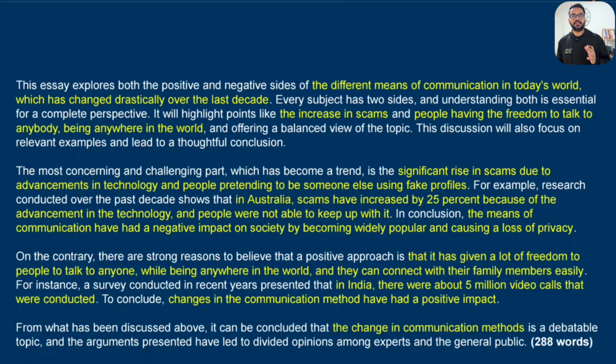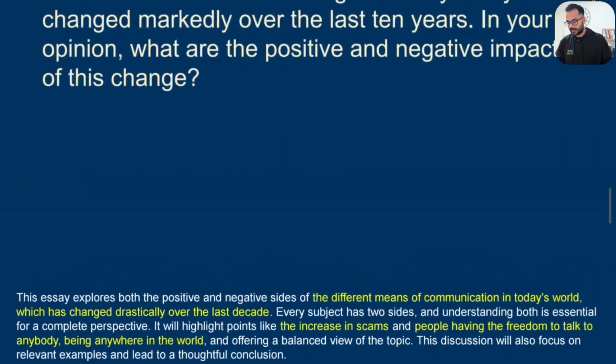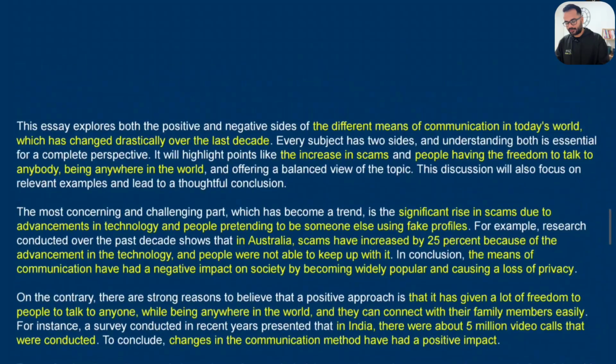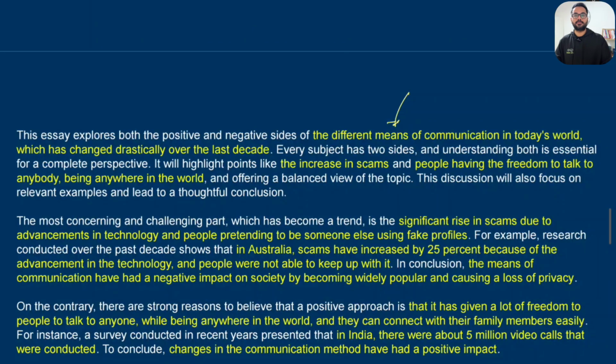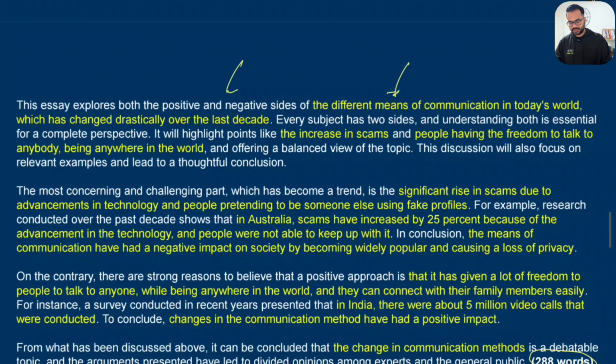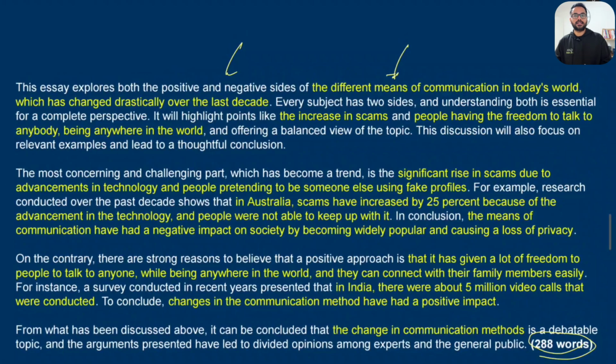Now let's have a look at the actual essay that I have done with the proper content in it and using the same template. So this is what I have got. And if you see, I've got 288 words in my essay over here. Now, looking at the question, whatever you see in the yellow over here is my content, and whatever you see in the white is the template part. So if you look at the distribution, the content that I've got is even more than the amount of template that I have. So more than 50% of that is my content.